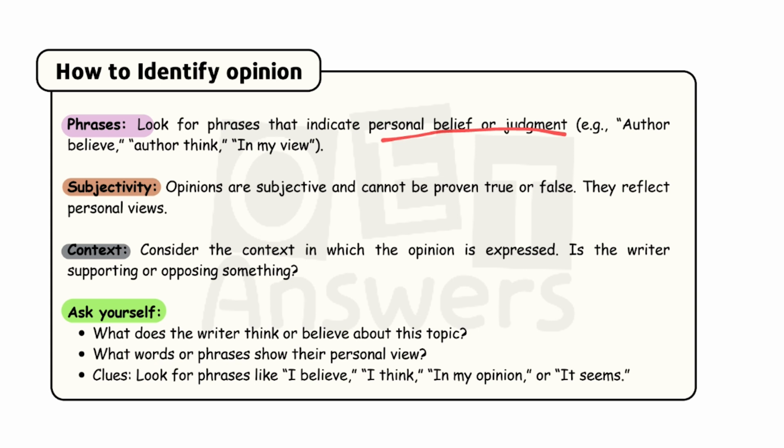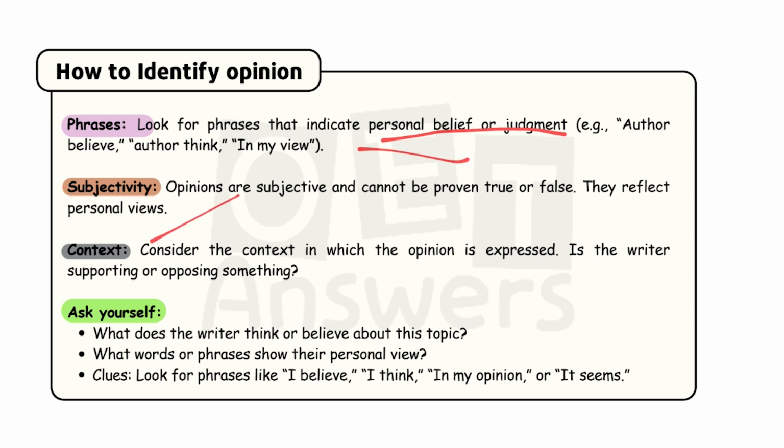Examples: author believes, author thinks, in my view, from my point of view, from my perspective, I guess, I think. So these are the words that indicate opinion type. These are the words that will help you to identify whether it is an opinion or not.